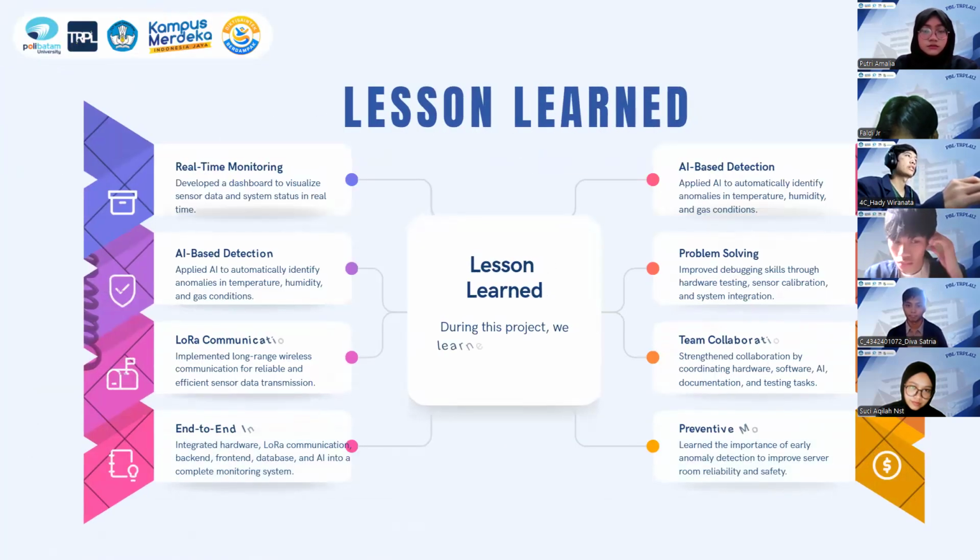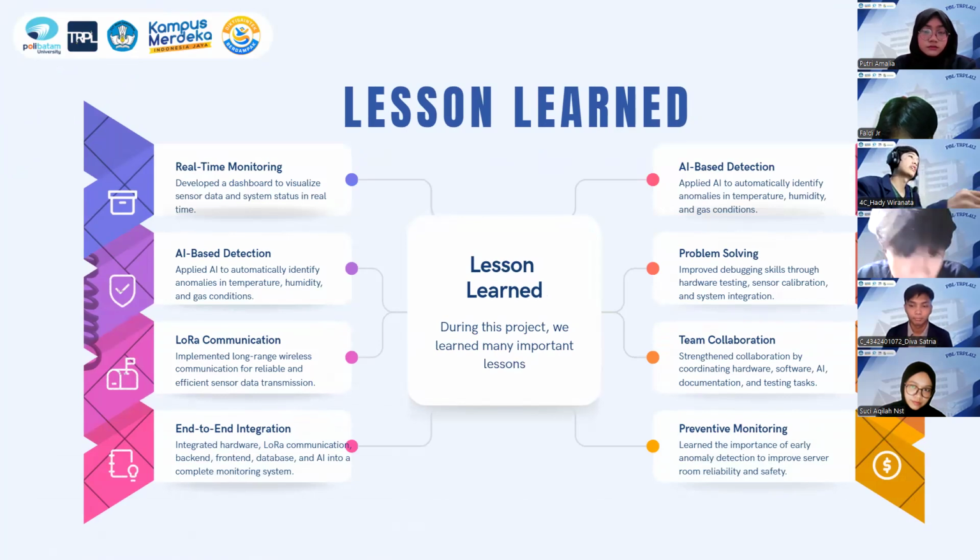Okay, the next one is lessons learned. During this project, we learned many important lessons. The first one is real-time monitoring: developing a dashboard to visualize sensor data. The next one is AI-based detection: applying AI to automatically identify anomalies in temperature. The next one is LoRa communication: implementing long-range wireless communication for reliable and efficient sensor data transmission.